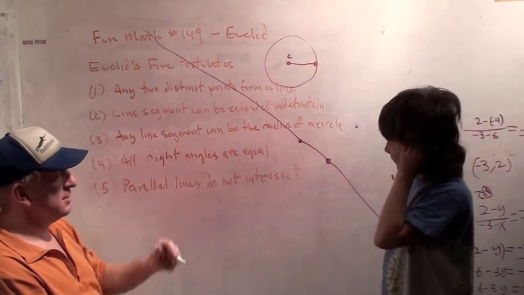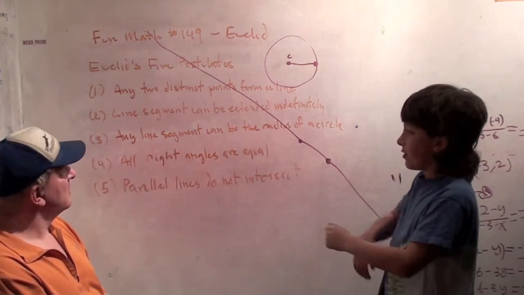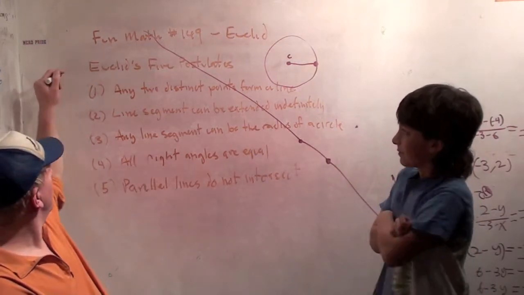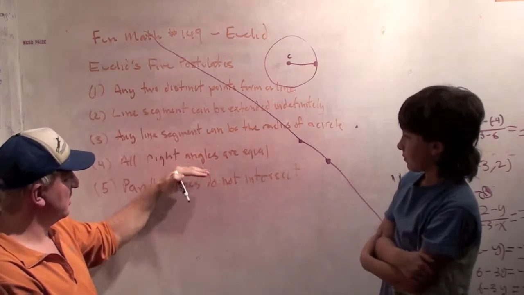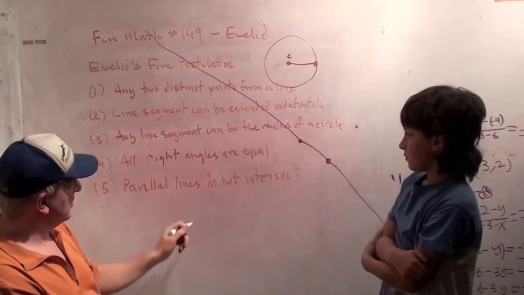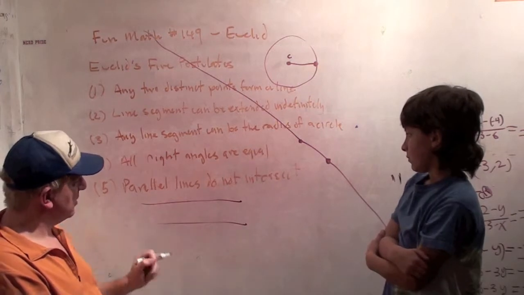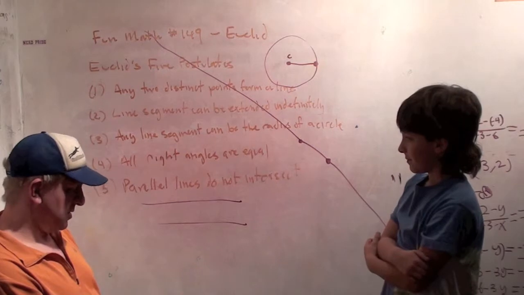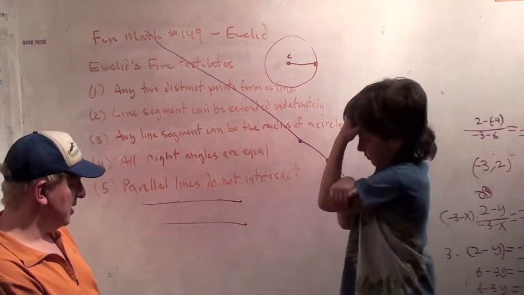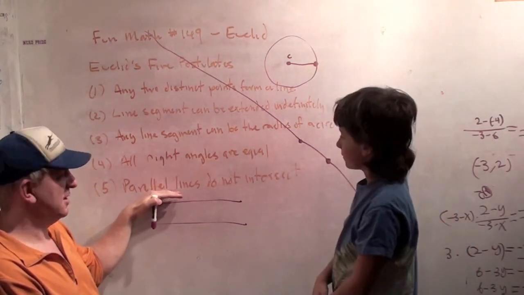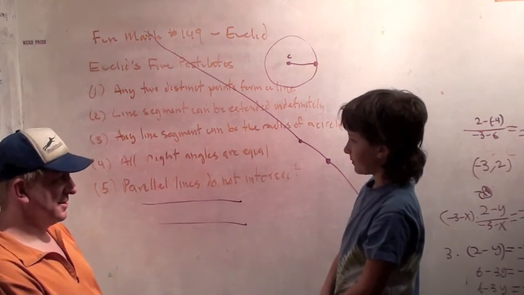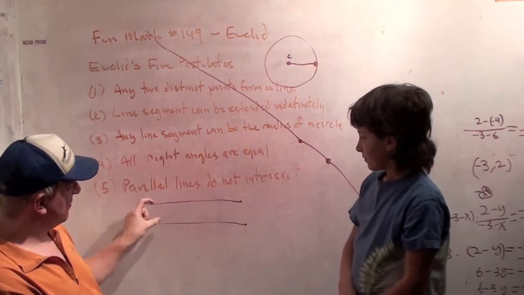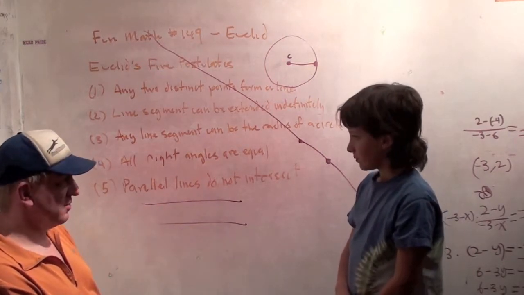Rule 4, all right angles are equal. That's an interesting one. He noticed that no matter where I had a right angle, it always looked like they were the same, so he just said that. And then rule 5, parallel lines do not intersect. If I have 2 parallel lines like that, they never intersect each other. That's actually the definition of parallel lines. He said it a little bit differently, in Greek. But this one looks obvious too, right? They never get closer, they never get farther away, so they never intersect.